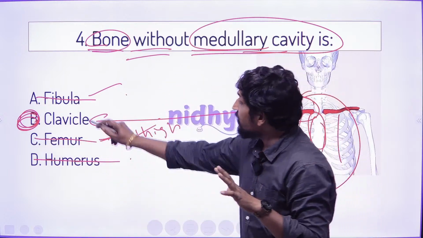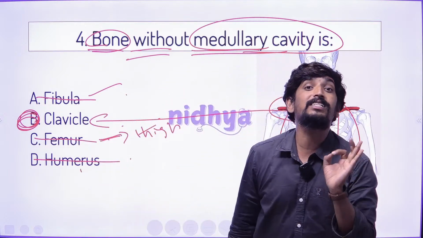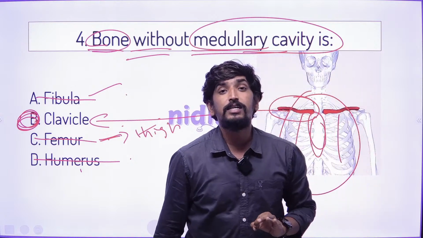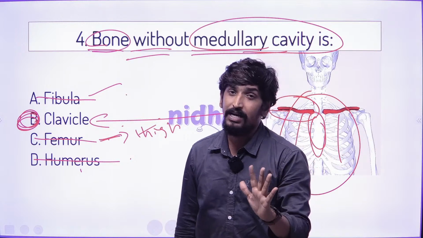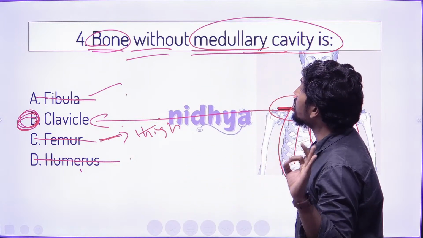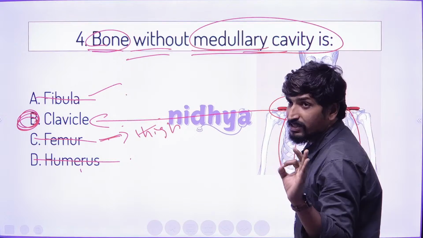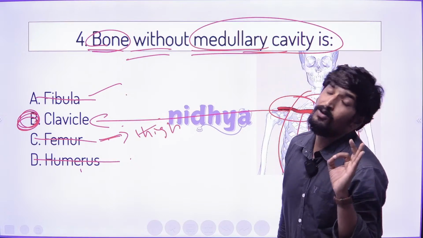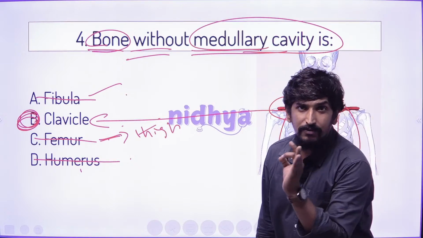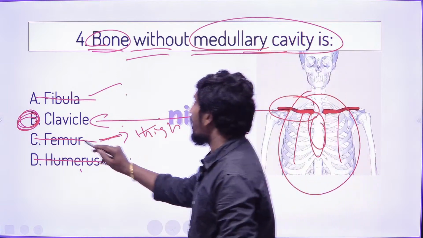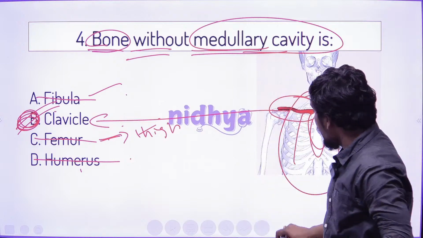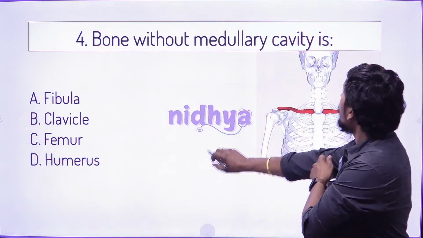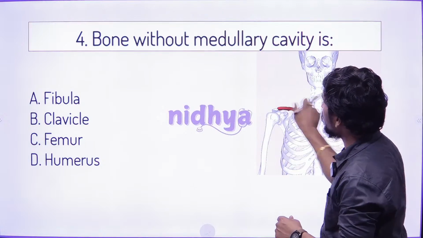So these three options are called extremities bones. But here the question is bone without a medullary cavity, which is not relevant to the medullary cavity but is transmitted from the medulla, that is called the clavicle. That is very important to remember. Let me go with the next question.